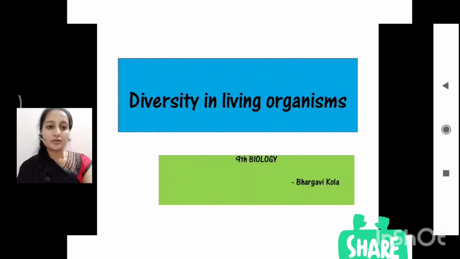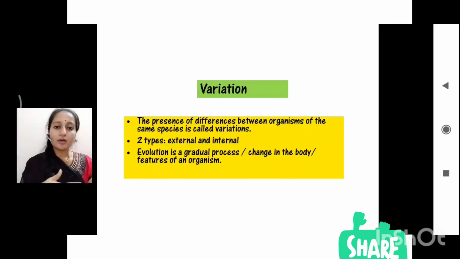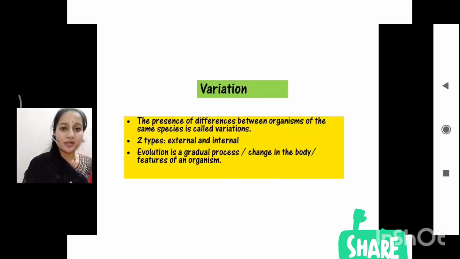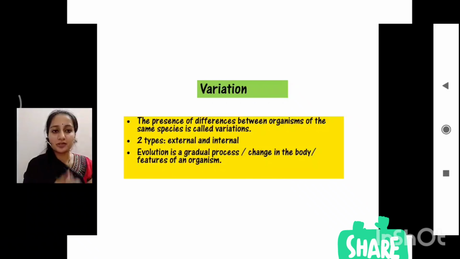Okay, so here we need to know the term variation. What is variation? When you consider any two organisms of the same species, for example a cow or a dog or any organism, you will identify some differences between them. Those differences between organisms of the same species are called variations.